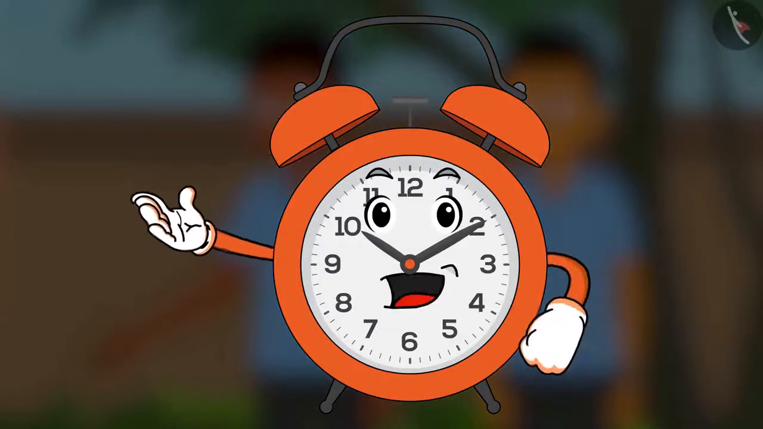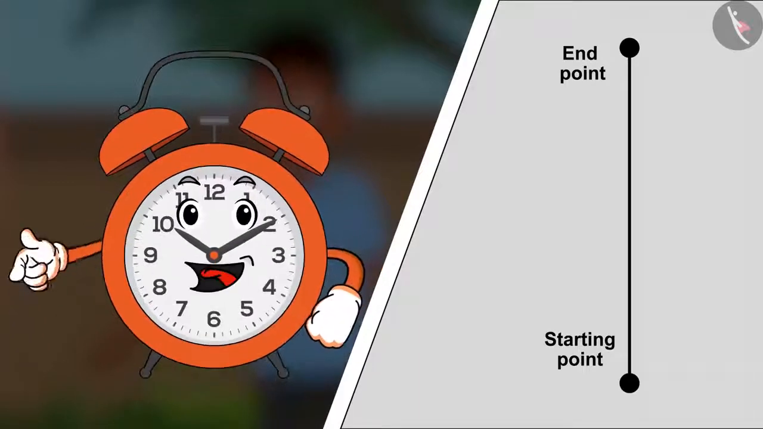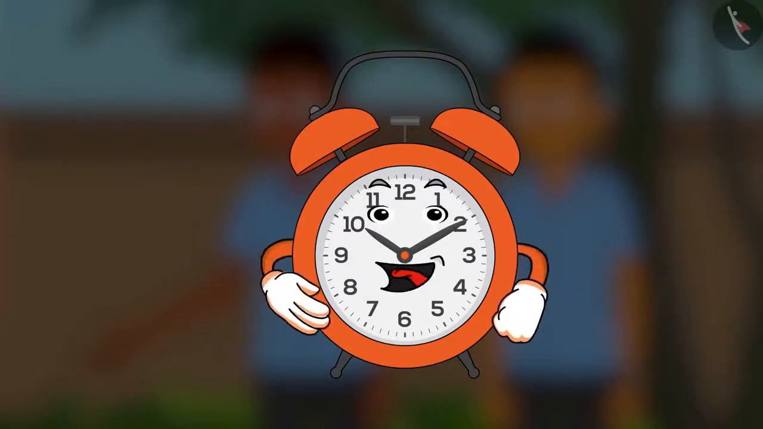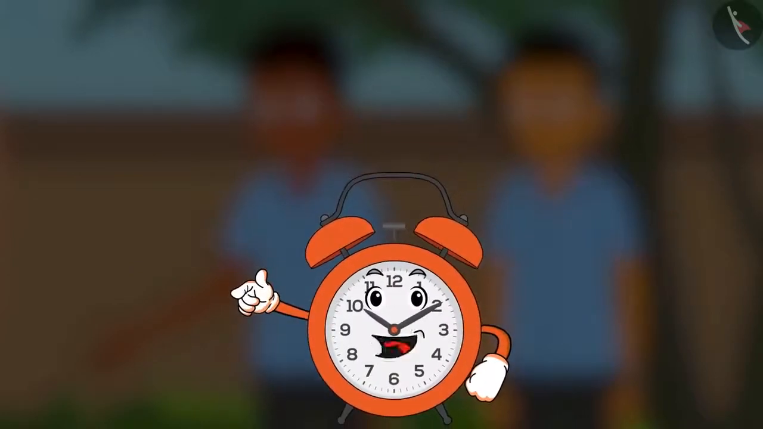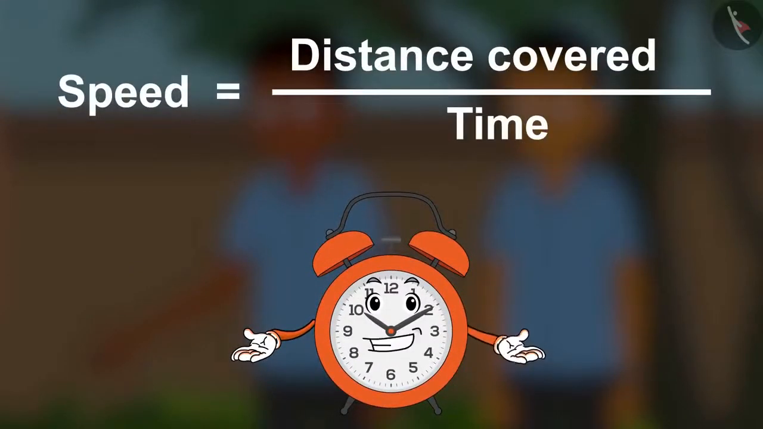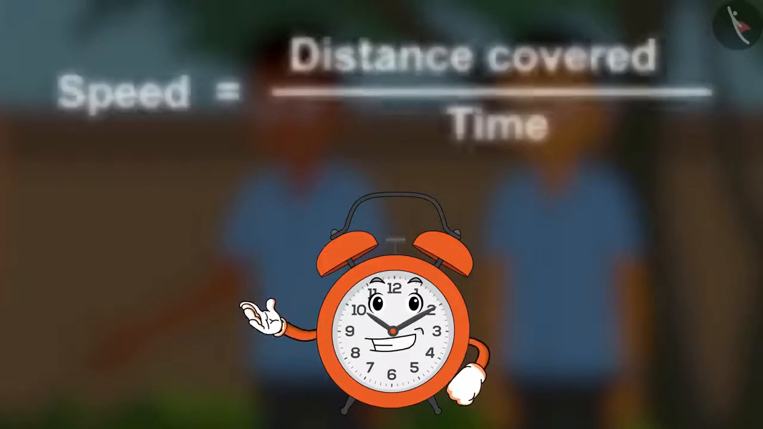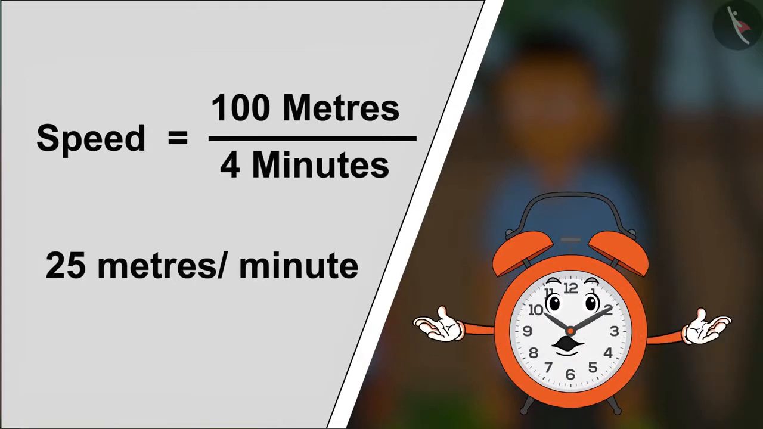Children, whenever there is a race in your school, there is a starting point and an end point. The winner is the one who finishes this distance in the least time. To find out the speed of the object, we have to find how much distance it covers in a unit time. This is known as the speed of the vehicle. Therefore, you can find out the speed of a vehicle by finding out the distance it covered and the time taken to cover that distance. Therefore, speed is equal to distance divided by time. So if Shyam and Ram covered a distance of 100 meter in 4 minutes, then what was their speed?